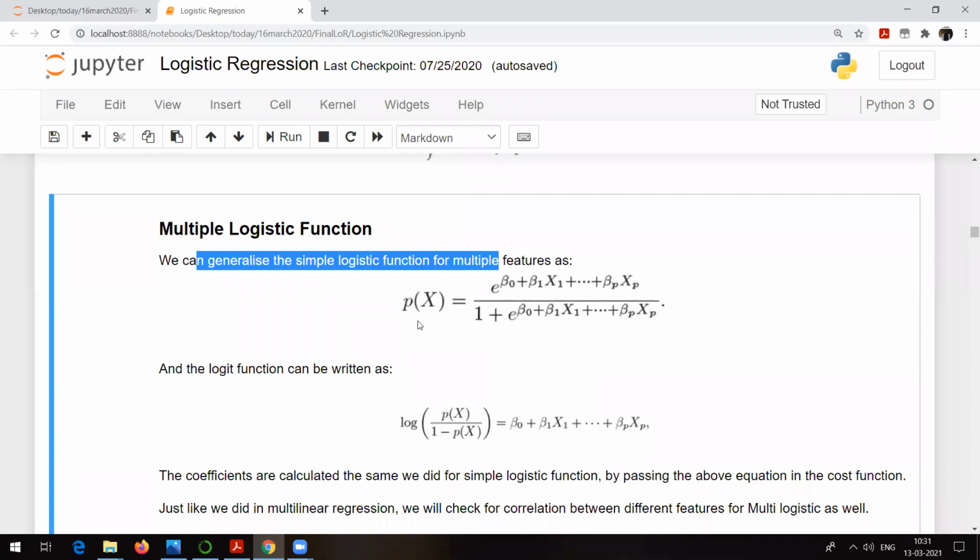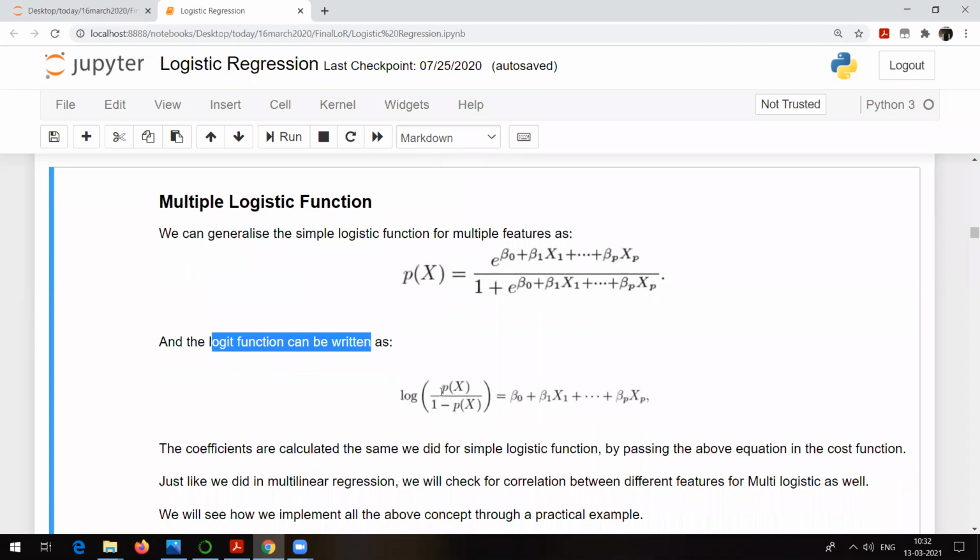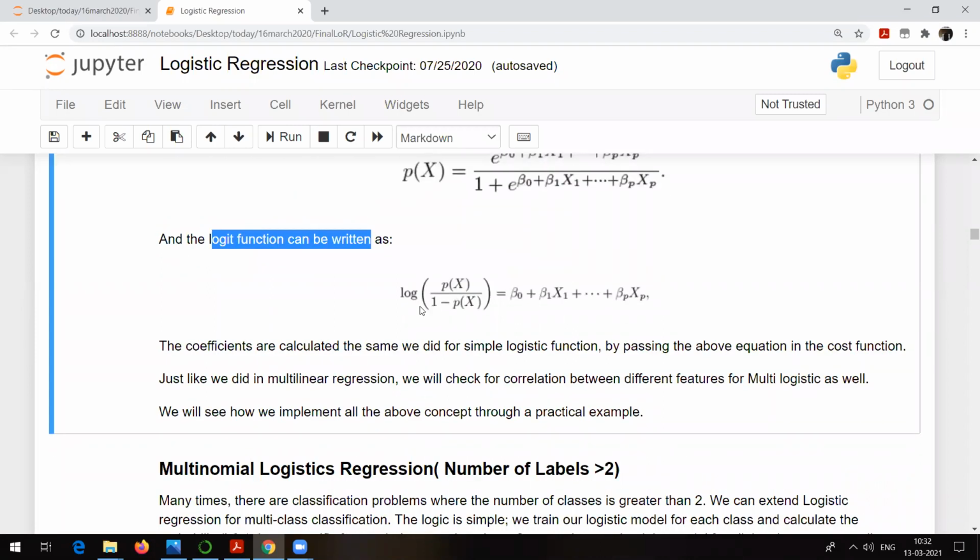So this sigma of x is equal to e raised to power beta 0 plus beta 1 x1 plus and so on beta p xp, divided by 1 plus e raised to power beta 0 plus beta 1 x1 and so on beta p xp. Right? And again, the logistic function can also be generalized like this. Exactly the same thing whatever we have done, but it was simple.